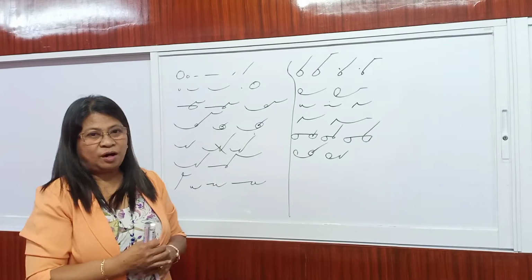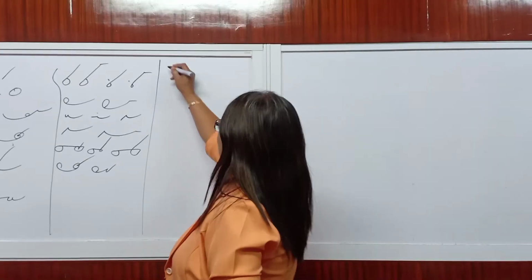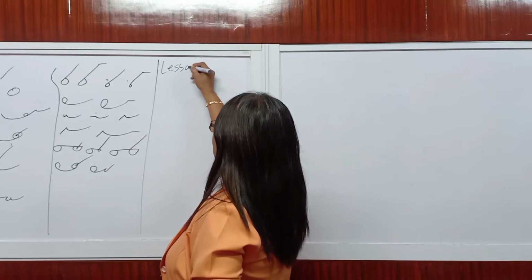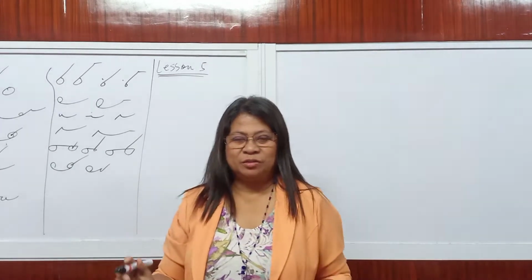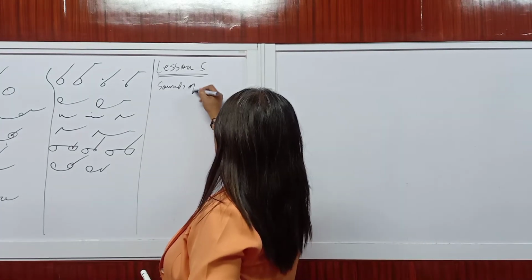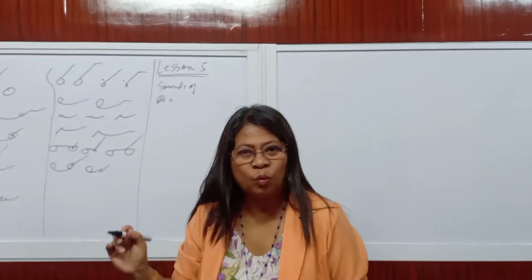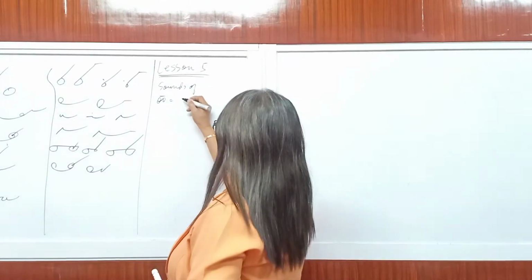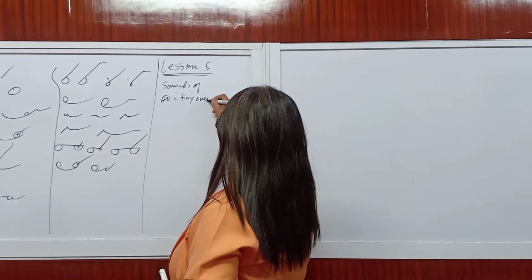So we move on to our lesson proper for lesson 5. I told you last time that we are going to discuss today the sounds of U. This is represented by a tiny over hook.